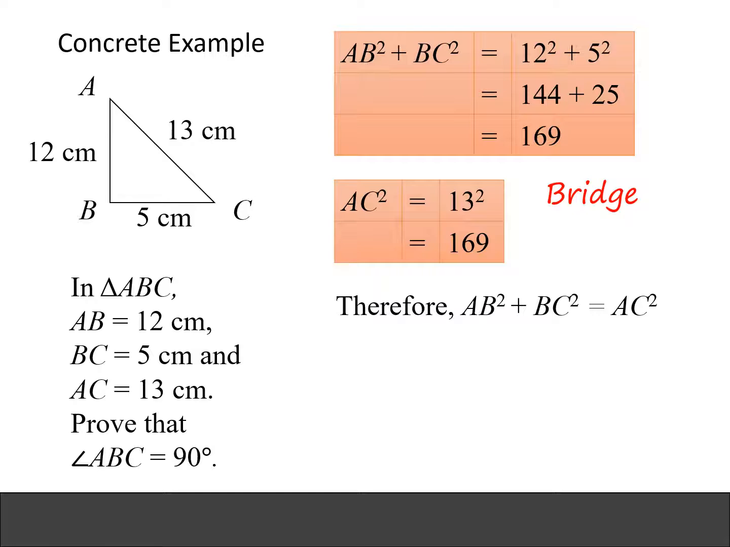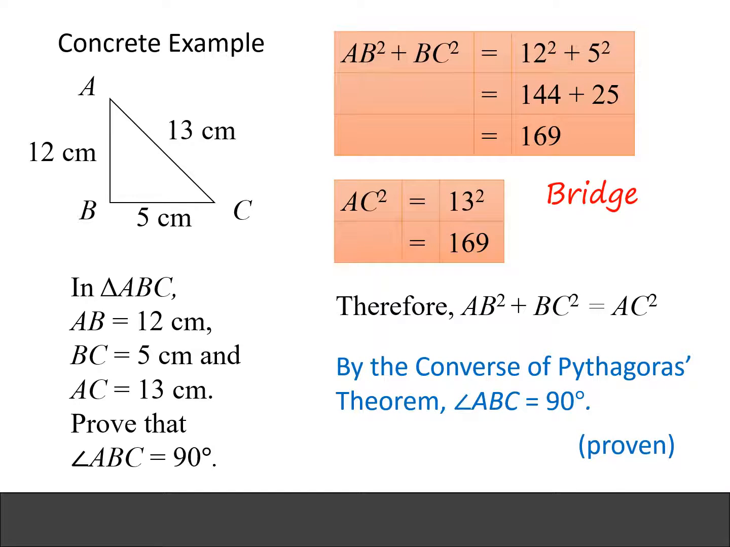And therefore, AB squared plus BC squared equals to AC squared. And so we can write the conclusion. The conclusion is, by the converse of Pythagoras theorem, angle ABC equals to 90 degrees. And usually at the end, we will write proven. So what you see here is all the steps that you need to write to prove that angle ABC equals to 90 degrees using the converse of Pythagoras theorem.